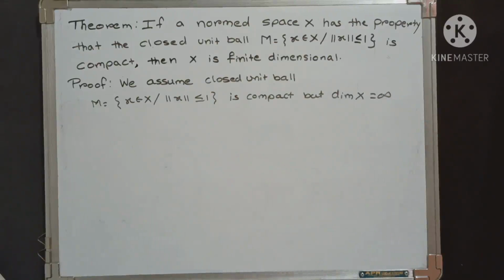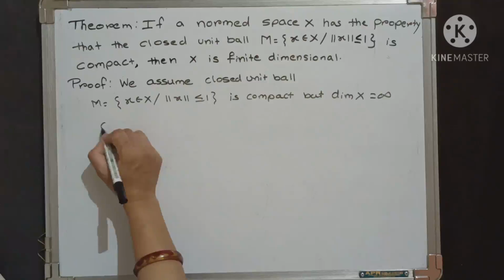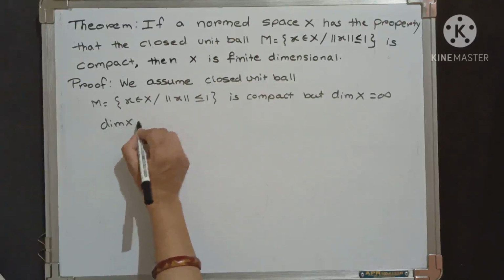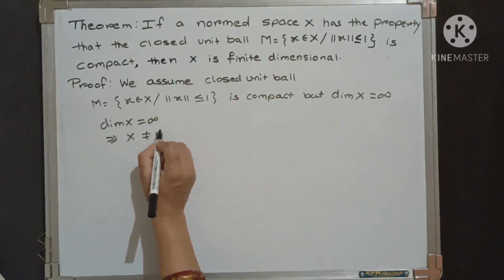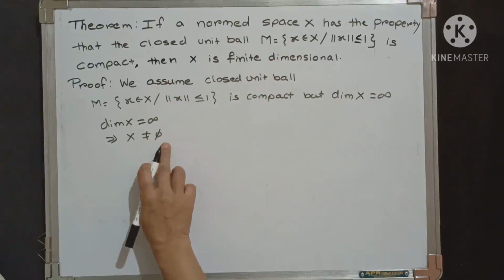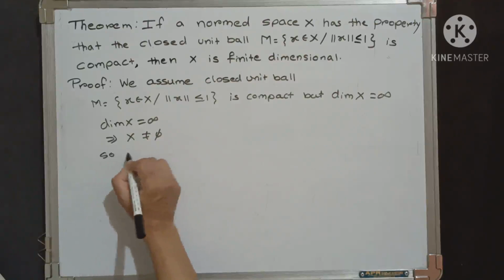That is our assumption. Now the dimension of X is infinity. That means X must be not equal to the empty set. As it is not empty, so we may choose a point.